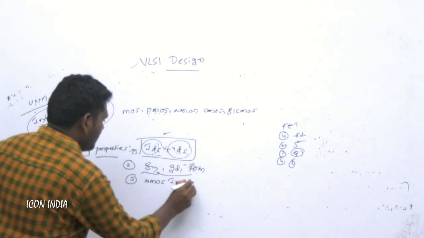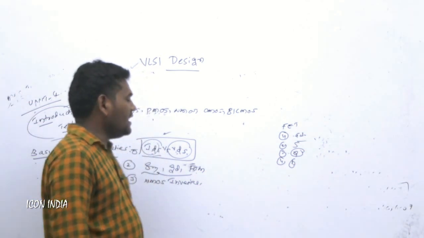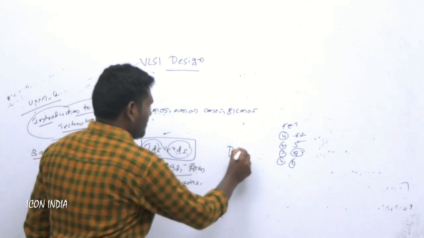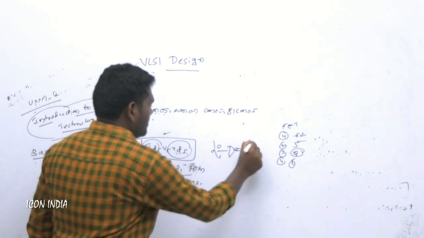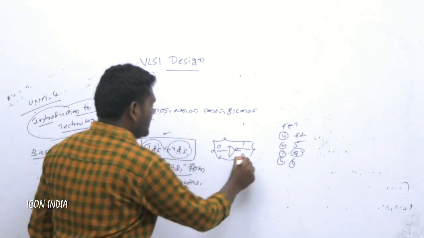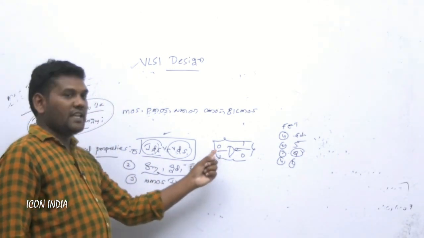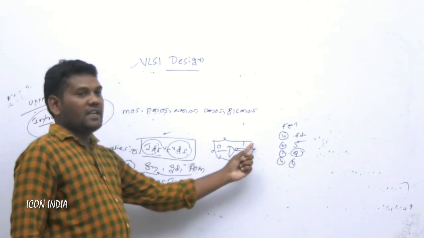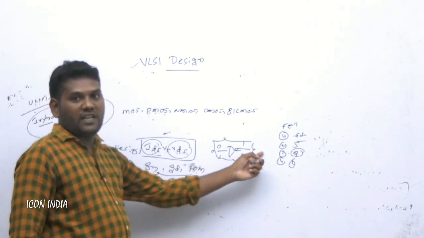NMOS inverters are there. Already we know that an inverter is nothing but, suppose this is there, 0 1 1 0. So these are the basic logic gates. Already the inverter is there. In that inverter, whenever the input is given as 0, we get the output side as 1. Whenever the input is 1, the output side is 0.